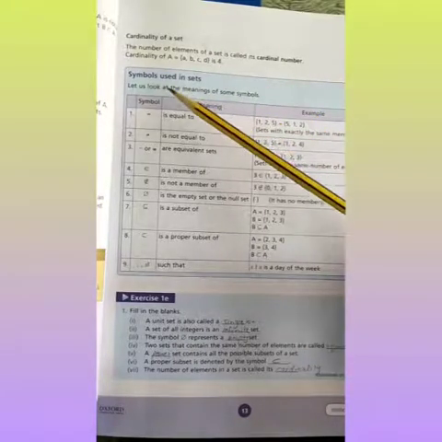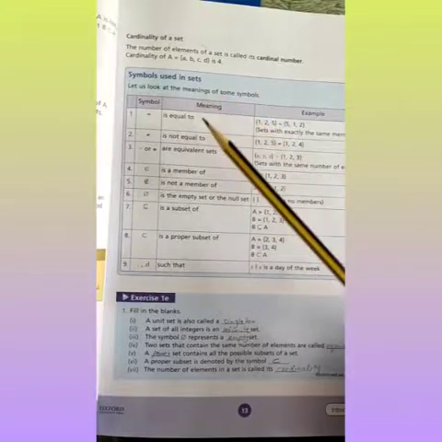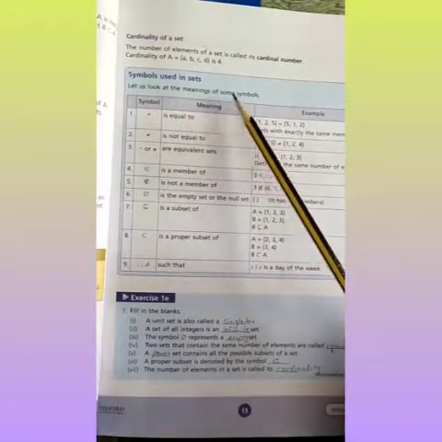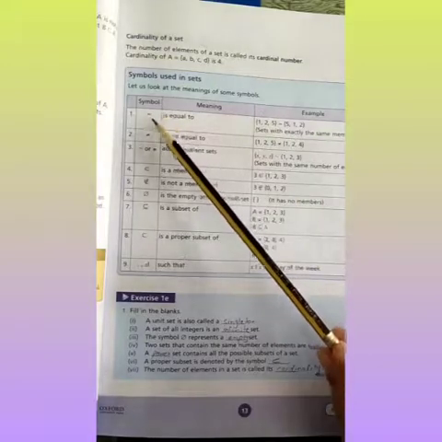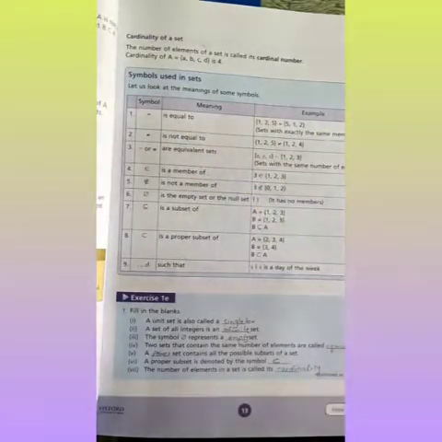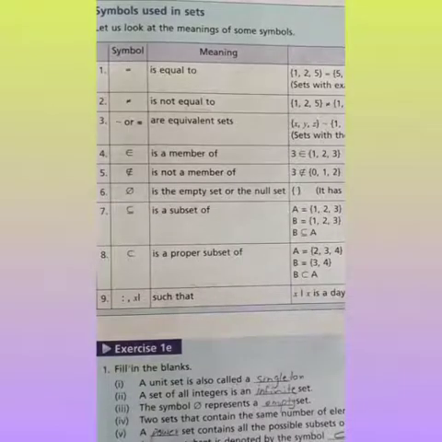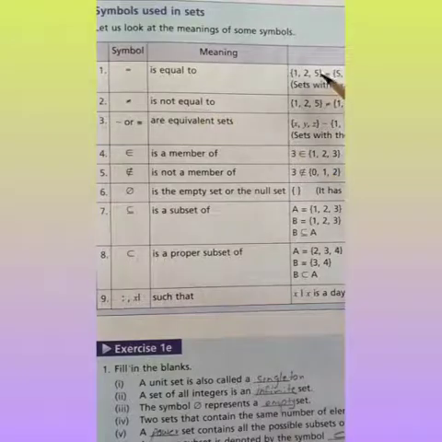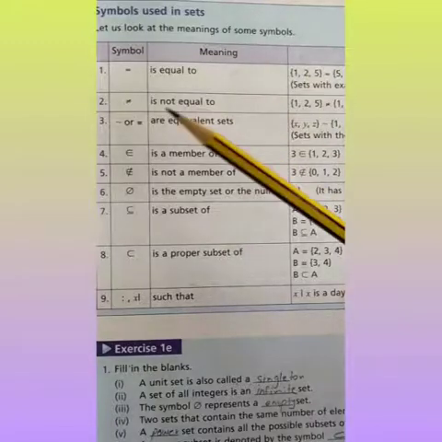Now next topic, symbols used in sets. Let us look at the meanings of some symbols. First symbol is this, equal to. {1, 2, 5} is equal to {5, 2, 1}. Sets with exactly the same members.